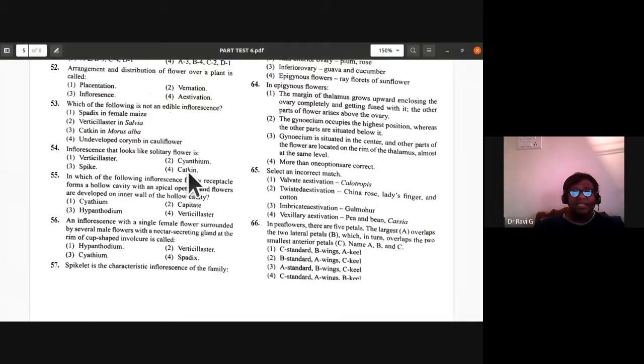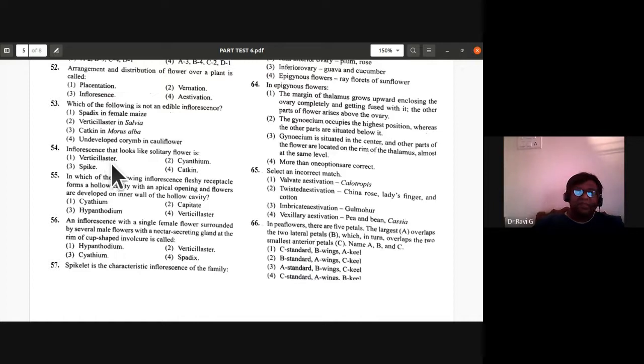So C is the inflorescence that looks like a solitary flower. Solitary flower implies a single flower. A spike is like Uttrani, you can notice the spike.